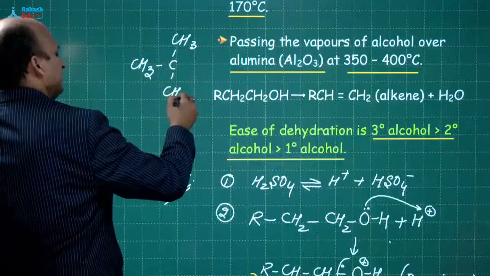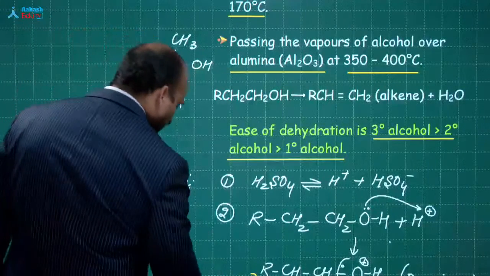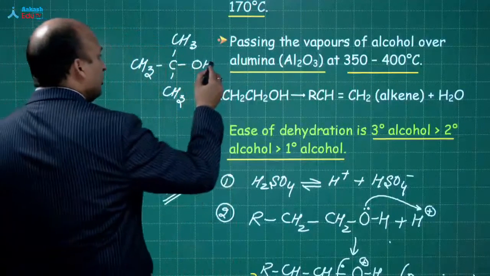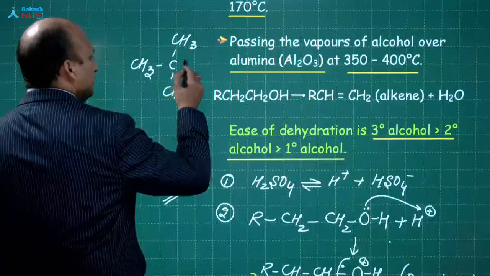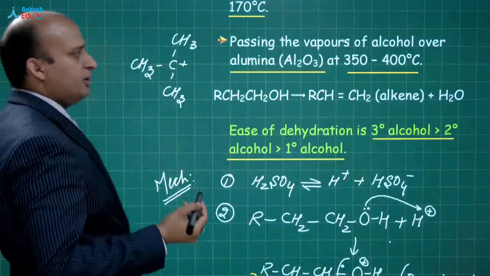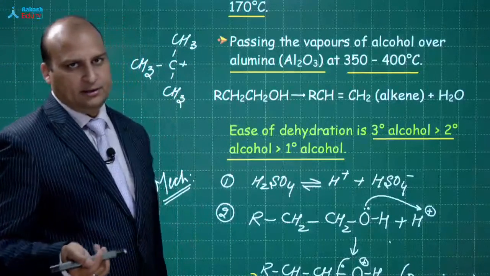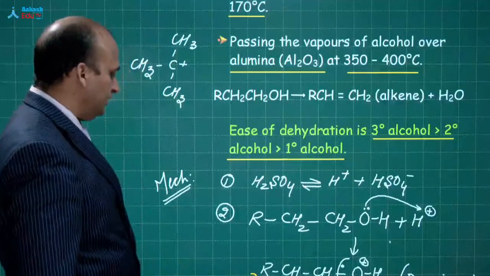This is the 3 degree alcohol. So why should it undergo dehydration? Beta, because when this OH moves out, this will become a 3 degree carbocation, and 3 degree carbocation is more stable than 2 degree, which is more stable than 1 degree. Understood? Okay. Chaliye.